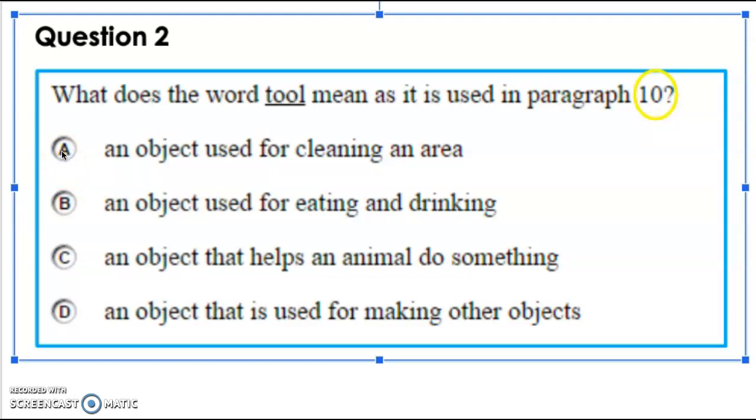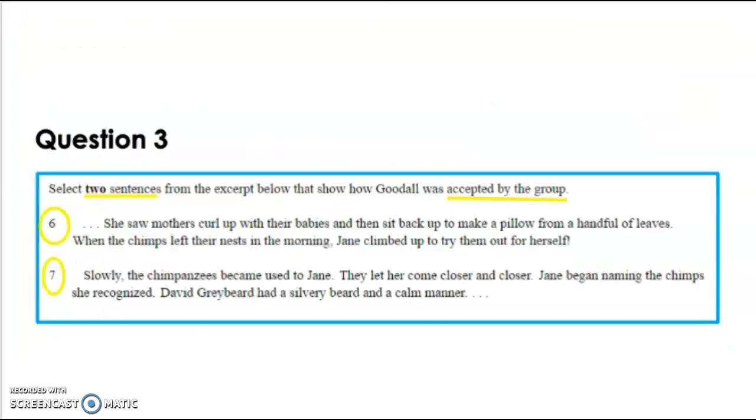A, an object used for cleaning an area. B, an object used for eating and drinking. C, an object that helps an animal do something. Or D, an object that is used for making other objects. Have to remember to look for the word tool as it's used in this text. Question number 3 asks me to select